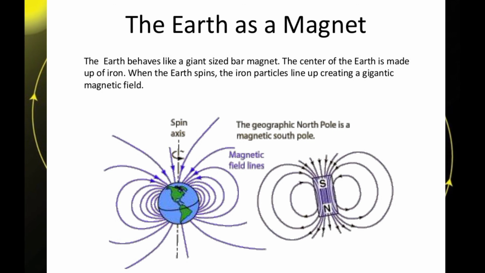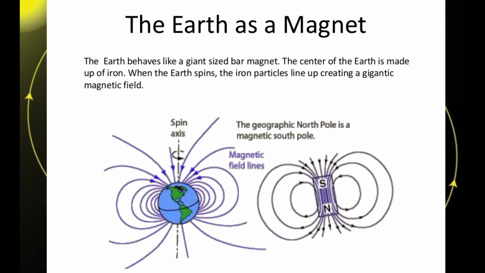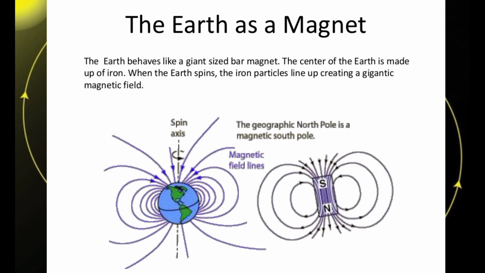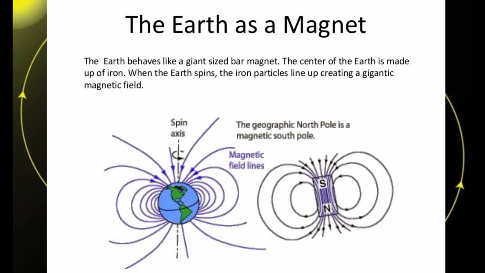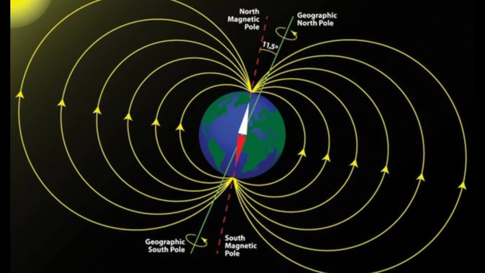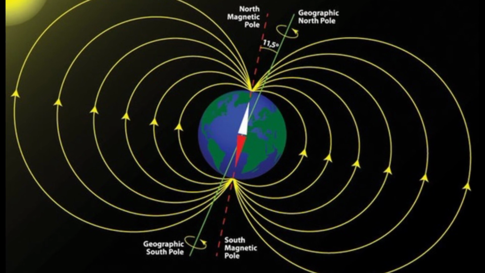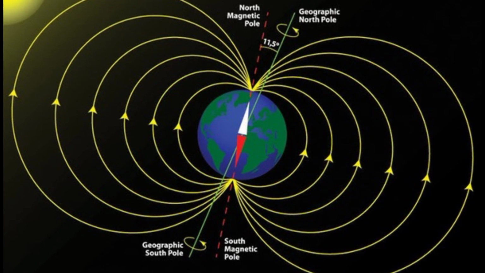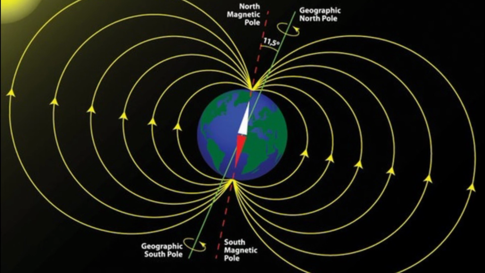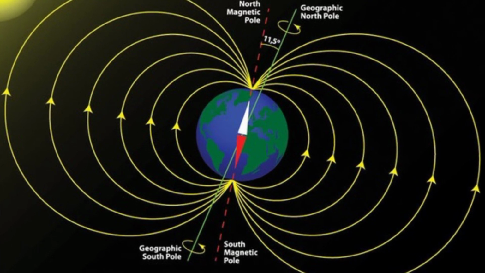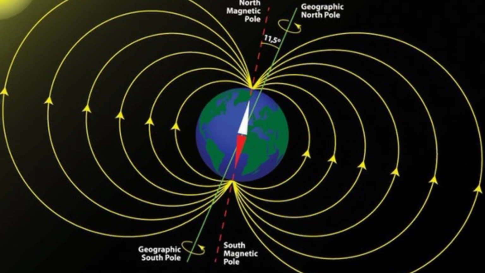It influences all the magnets within its region of influence, aligning them along its north and south direction. As shown in the diagram, we have the lines showing the north region and south region, the north magnetic pole, south magnetic pole, and the geographical north pole and south pole. Got that?